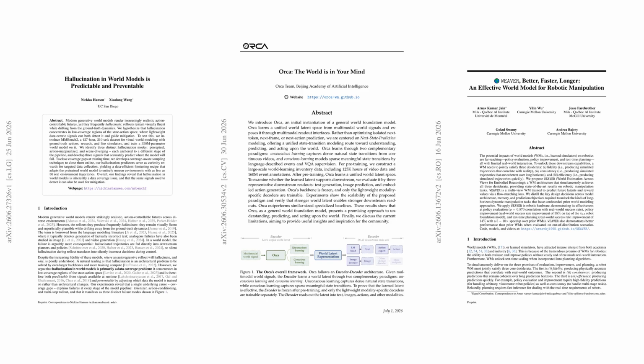The biggest shift here is that world models are starting to behave less like flashy video predictors and more like usable control systems. One line of work shows hallucination isn't random. It can be detected from internal signals and reduced with better data coverage. Another reframes multimodal AI around next state prediction, using Qwen to build a unified world latent space. And in robotics, a new model from Mila and Carnegie Mellon is making imagined rollouts fast and reliable enough for real planning, not just benchmarks.